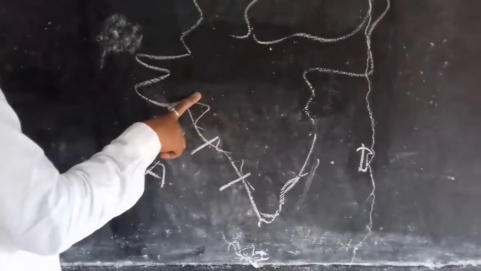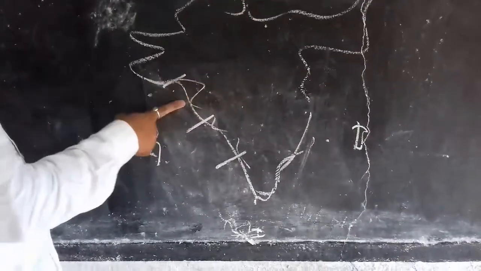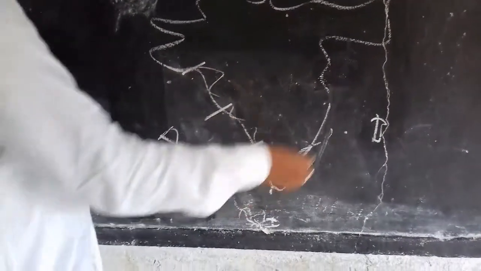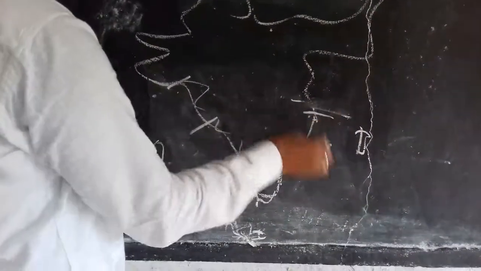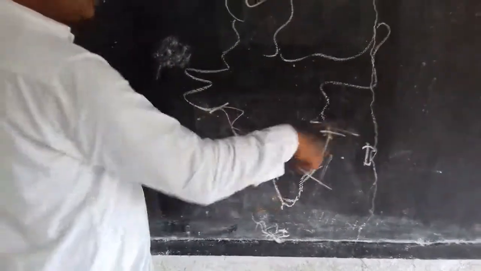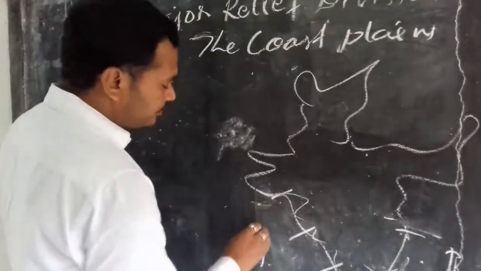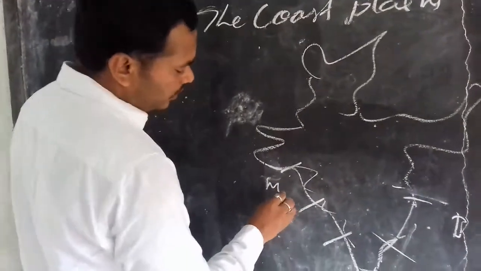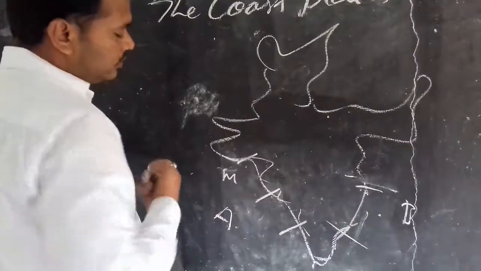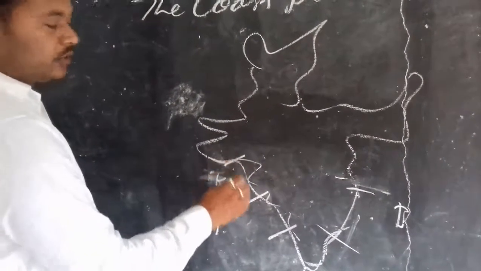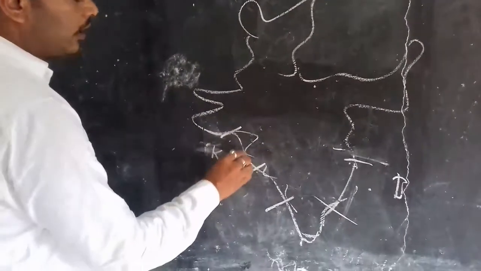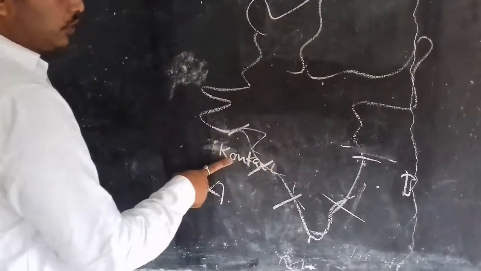Here, Maharashtra has one coastal area, then Karnataka and Kerala. And here also Andhra Pradesh and Tamil Nadu also have coastal areas. Maharashtra shares a sea coast that is called the Konkan coast.